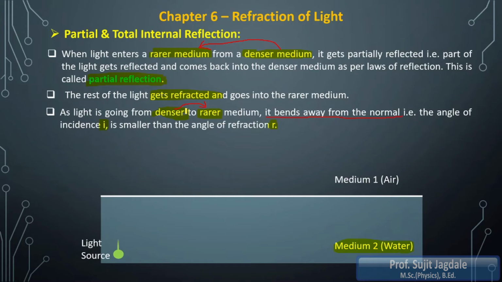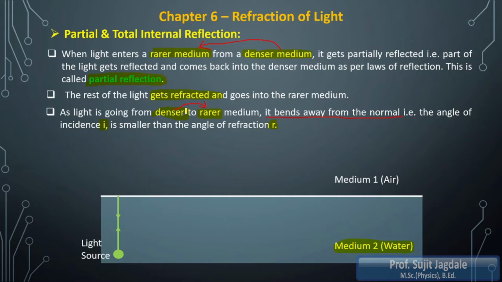Now suppose the first light ray is traveling vertically upwards, and it is entering exactly at 90 degrees. It is incident exactly normally on the boundary.